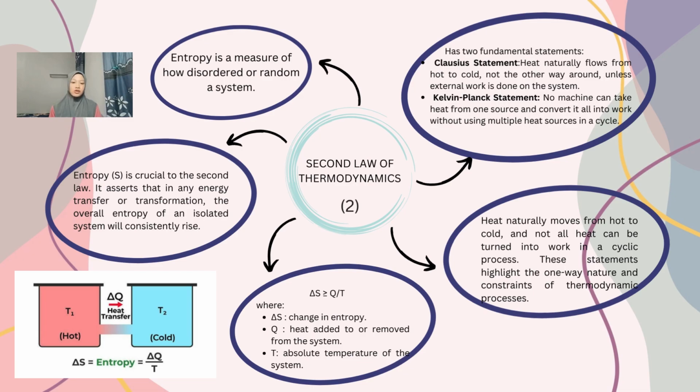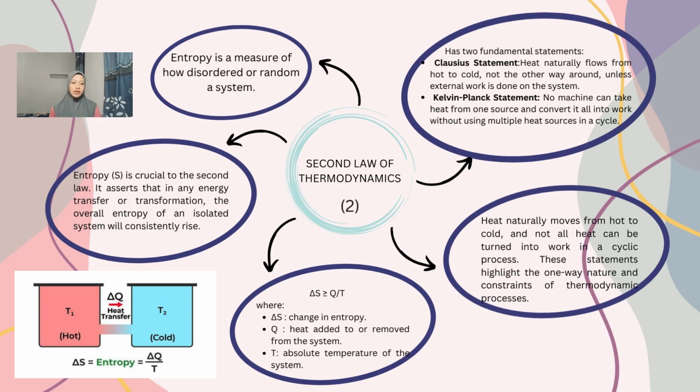Theory for the second law of thermodynamics. Entropy is a measure of how disordered or random a system is. We have two fundamental statements. Clausius statement: heat naturally flows from hot to cold, not the other way around, unless external work is done on the system.